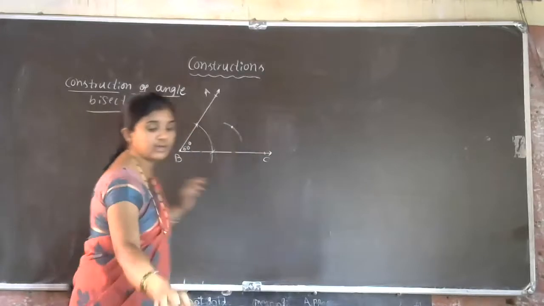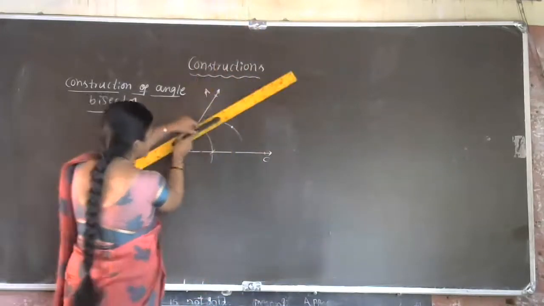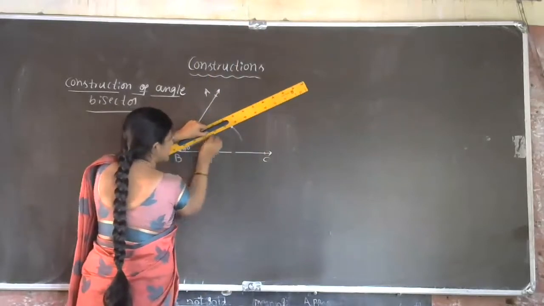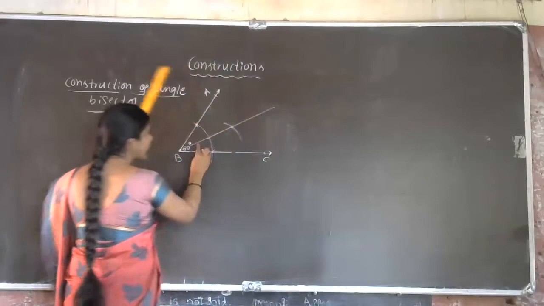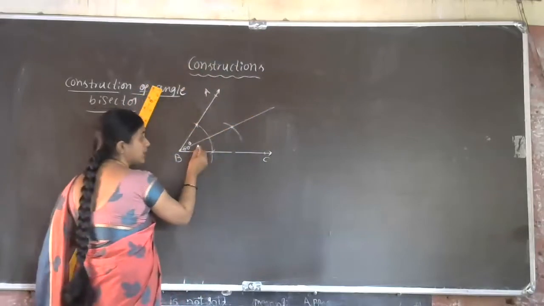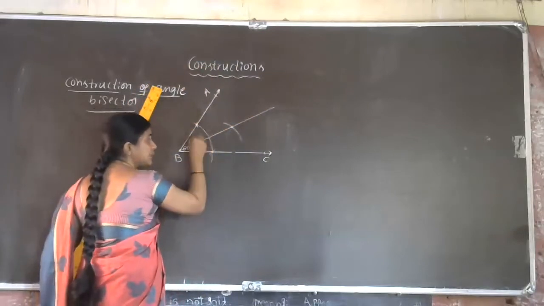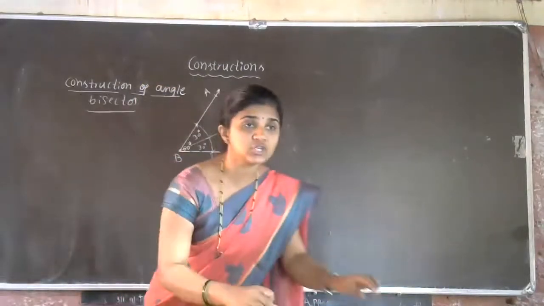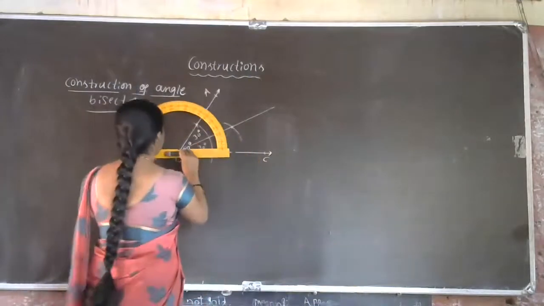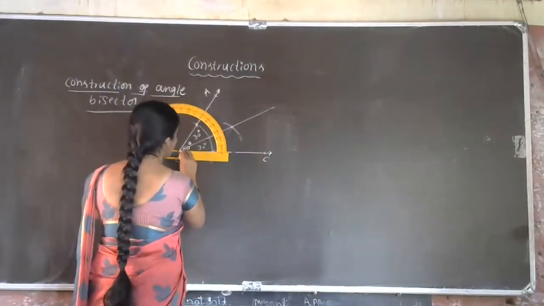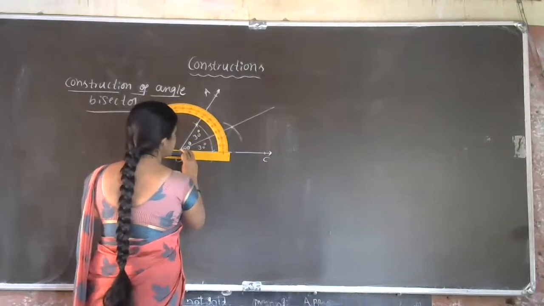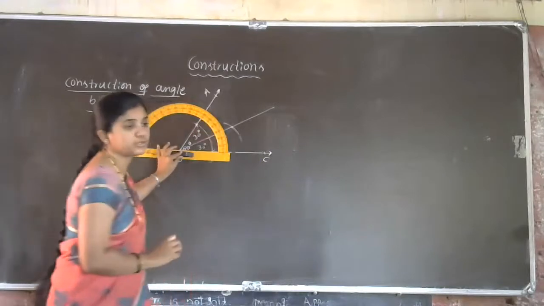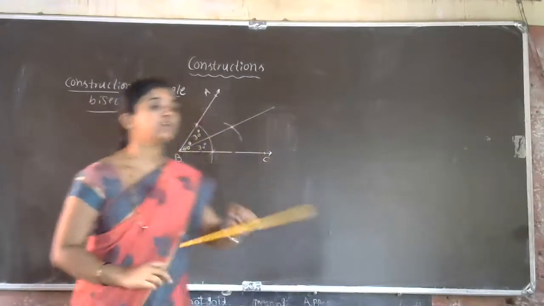Now what we have to do is from the B point we have to join this point. So this gives the angle bisector. Now you have to observe, now the angle is divided into two equal parts, that is 30 degree, 30 degree. So for verification, you just have to see with the help of protractor. We have to observe 30 degree, 30 degree marking.